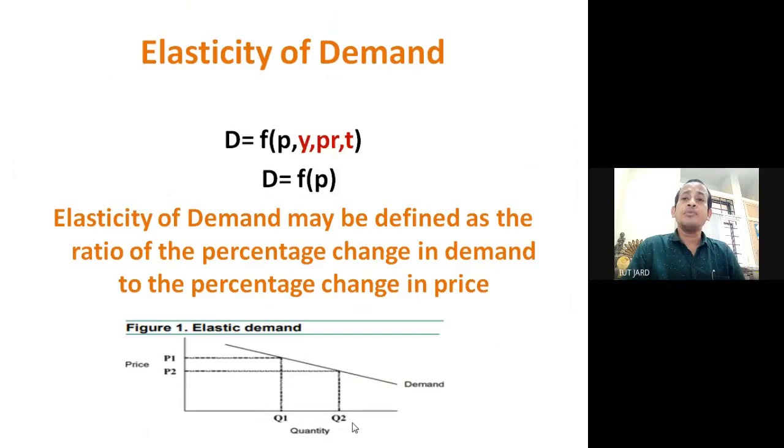When the price was P1, the quantity demanded was Q1 at price P1. Now when the price comes down to P2, the demand increases to Q2, that is the quantity demanded, and this is basically the demand curve.